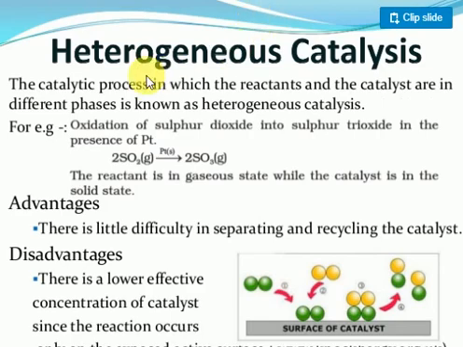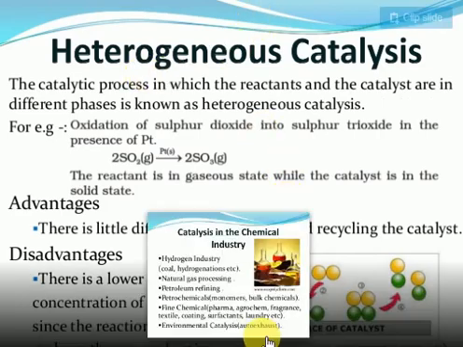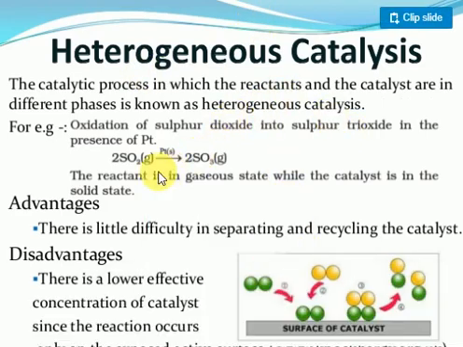Next, why do they call it a heterogeneous catalyst? Look at the preparation of sulfur trioxide from sulfur dioxide. This process is called oxidation of sulfur dioxide into sulfur trioxide in the presence of platinum. Sulfur dioxide contains 2 oxygen atoms; after oxidation, it contains 3 oxygen atoms. The equation is SO2 plus O2. The reactants are in the gaseous state and the catalyst is in the solid state.